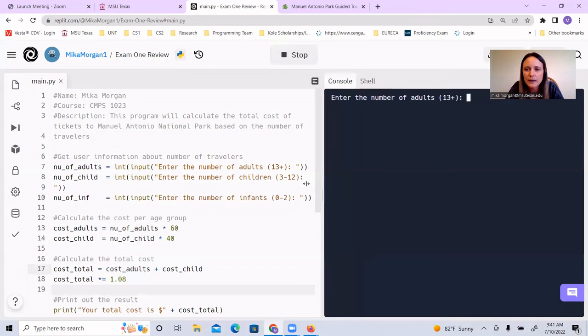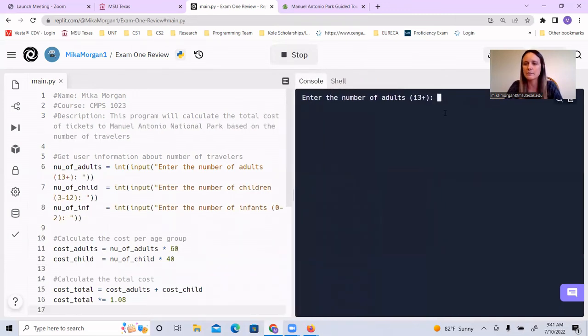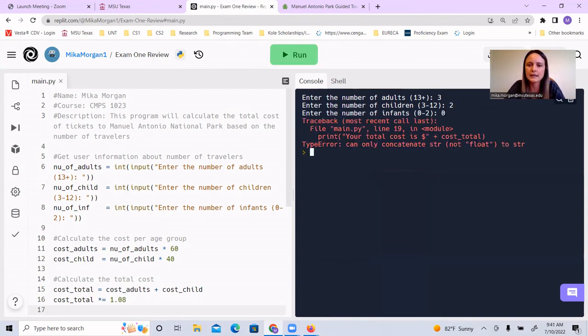Enter the number of adults. So me and my husband, and then my oldest son is going to be over 13. So we will say 3. And then the number of children would be 2. And then the number of infants, none. And then, oh, right, of course. What a good point here.